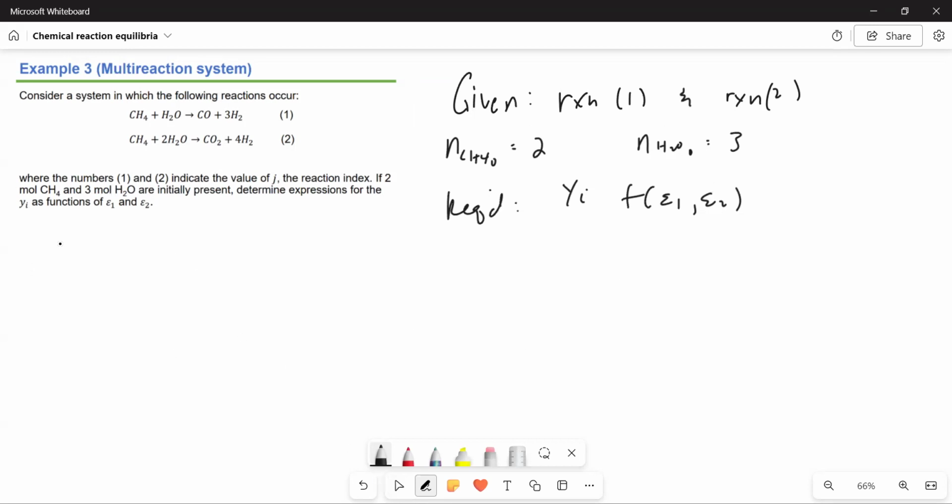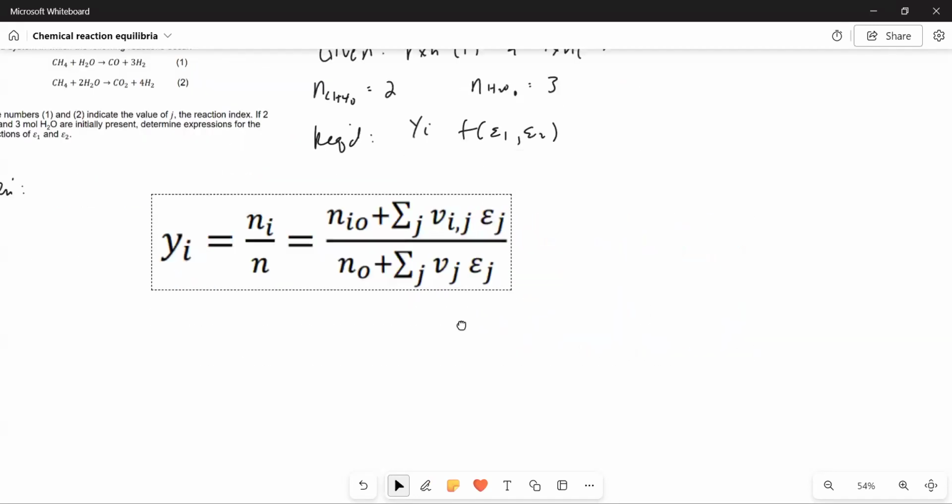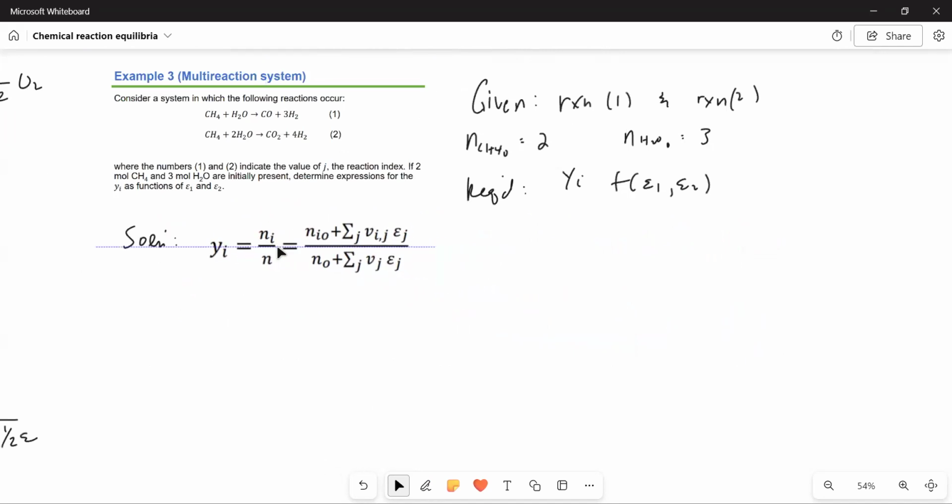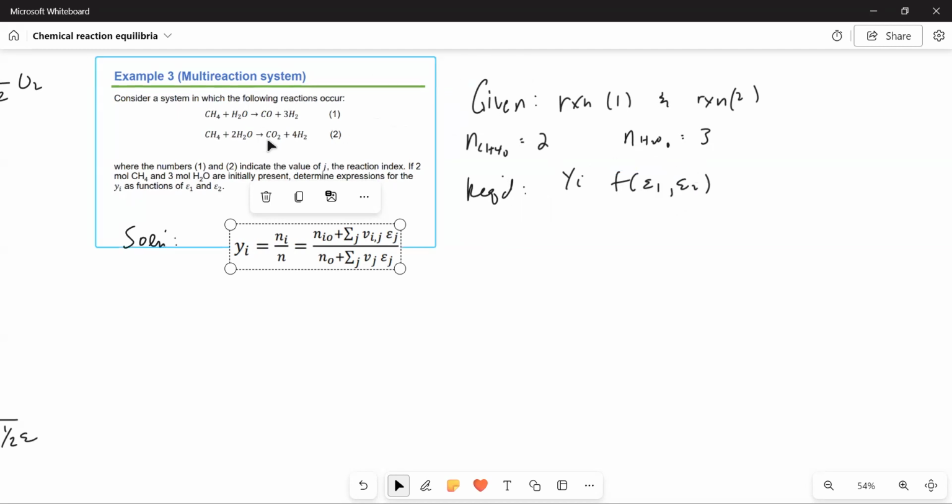So solution, just like before, we need the equation for the number of moles. Let me go back to the lecture to copy paste that. Hold on, please. All right, so we have this. This is our pattern. Before we proceed, notice that we have two epsilons, epsilon sub 1 and epsilon sub 2, because we have one for each of the reactions.